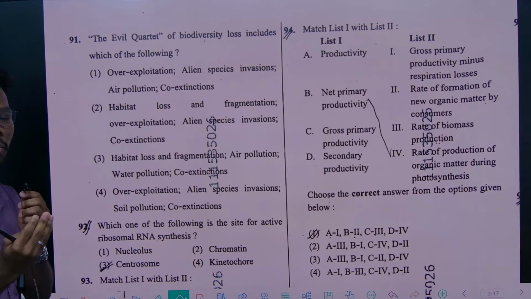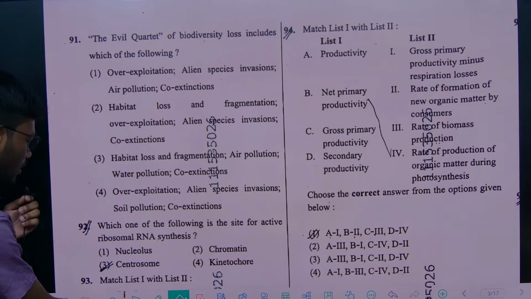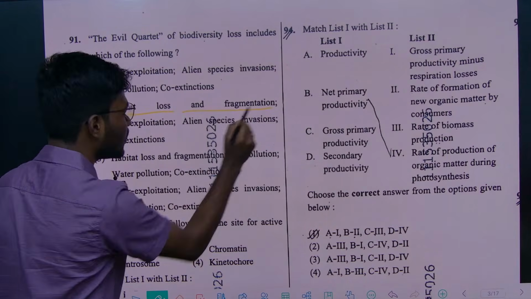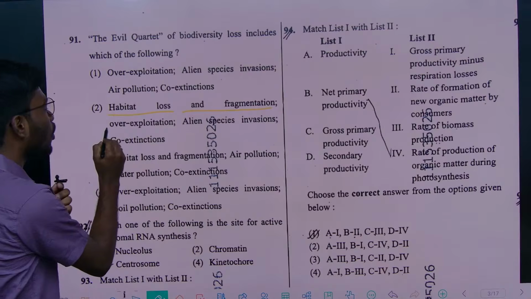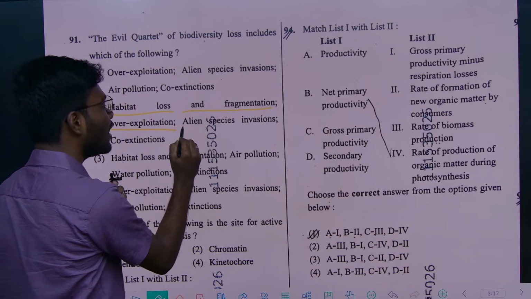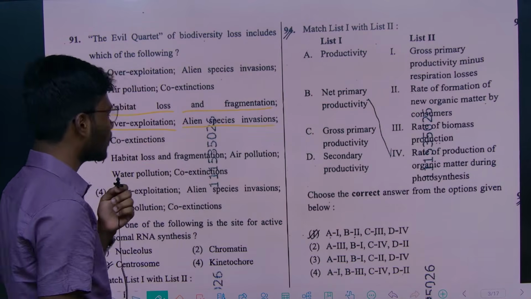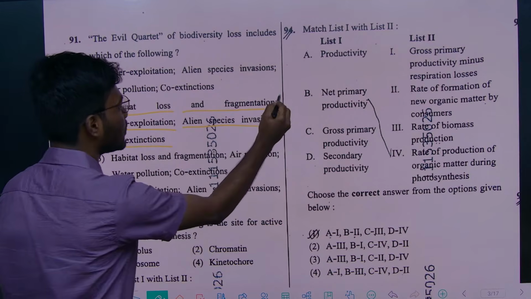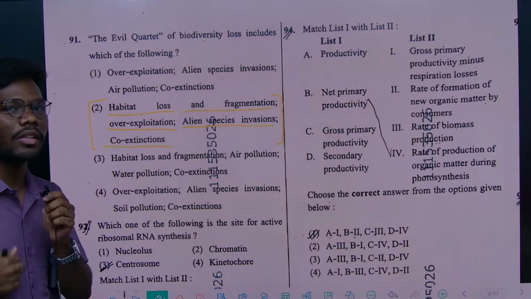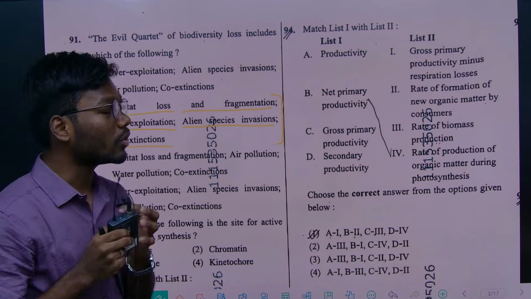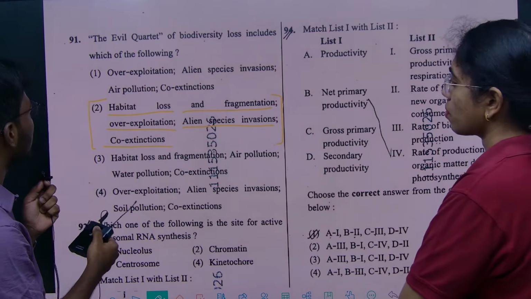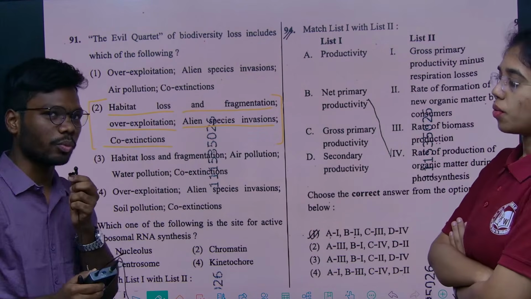Just 4 points they gave in NCERT: habitat loss and fragmentation, over exploitation, invasion of alien species, and also co-extinctions. Due to these 4 things only, biodiversity loss was occurring. So they gave such an easy question. The correct option for this question is option 2, right?